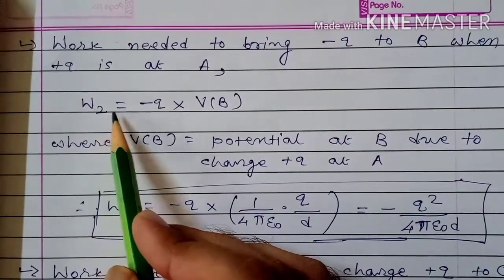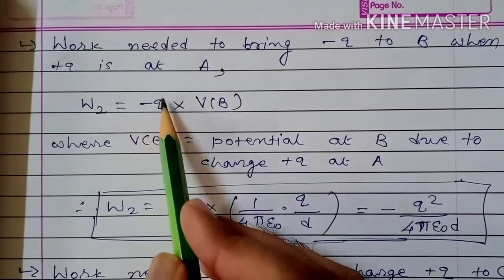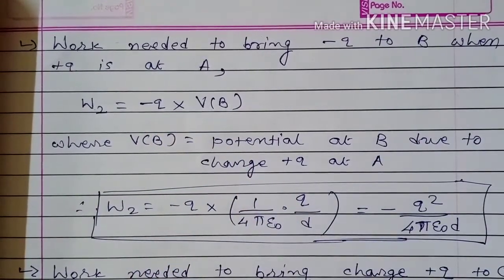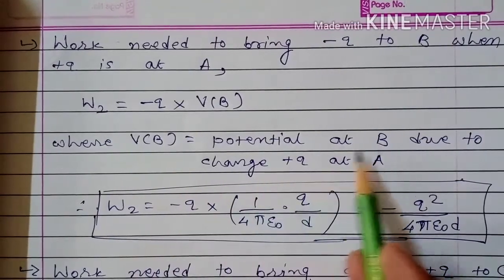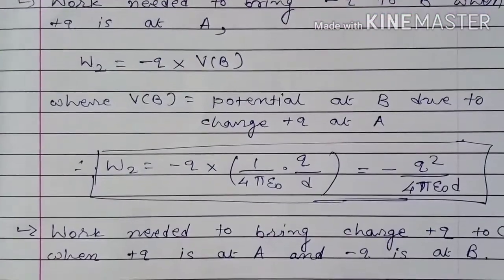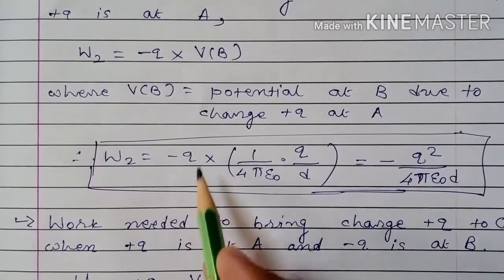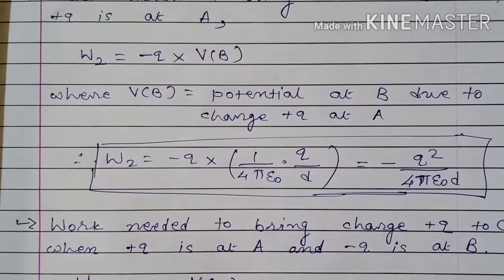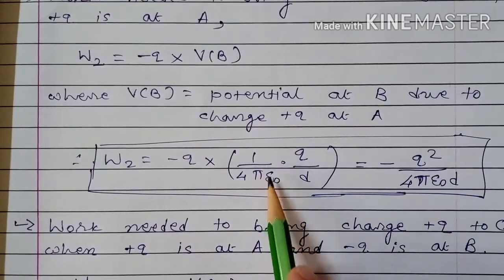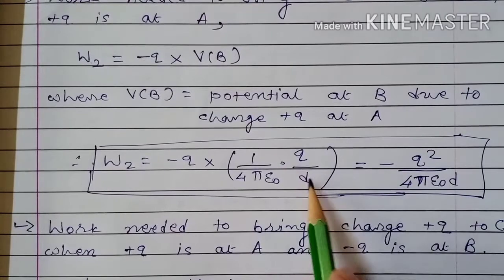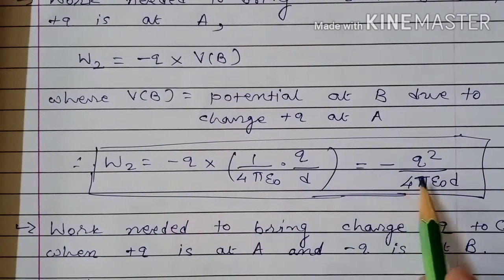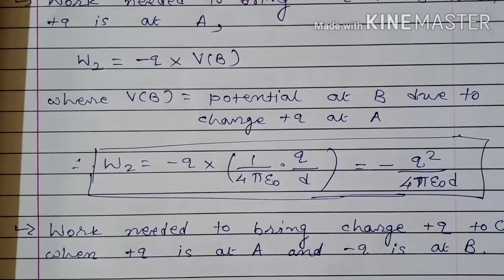So the work done W2 in bringing charge minus Q at point B is minus Q into the potential at point B, where VB is the potential at B due to charge plus Q at A. So W2 is equal to minus Q into the potential at point B due to plus Q charge, which is 1 upon 4 pi epsilon naught into charge upon distance, Q into Q, Q square. So W2 is minus Q square upon 4 pi epsilon naught D.